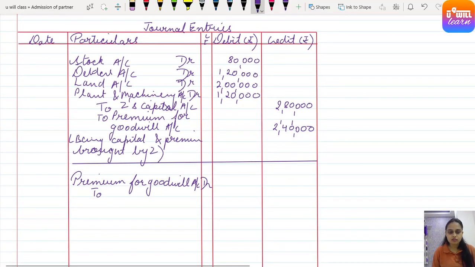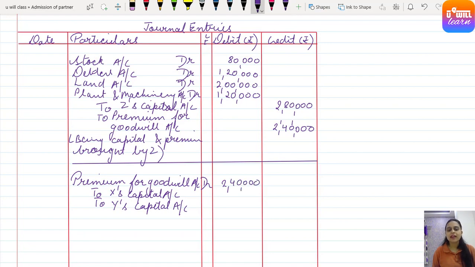X and Y. So to X's capital account, and to Y's capital account. Clear, everyone? So premium for goodwill brought is 2,40,000, to be divided in the sacrificing ratio.